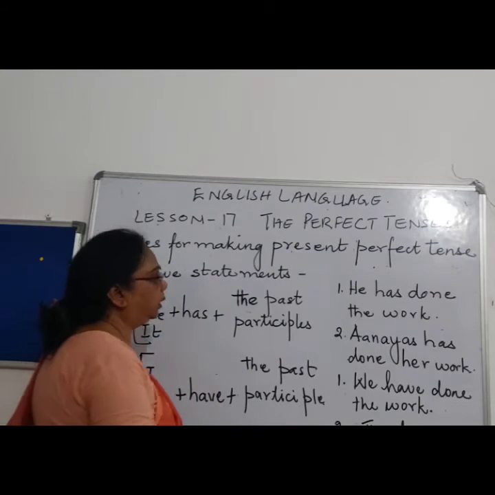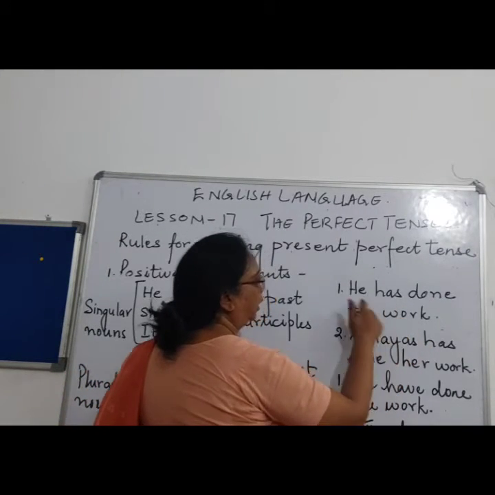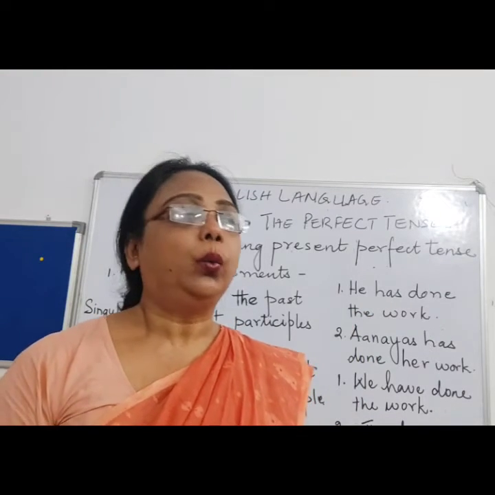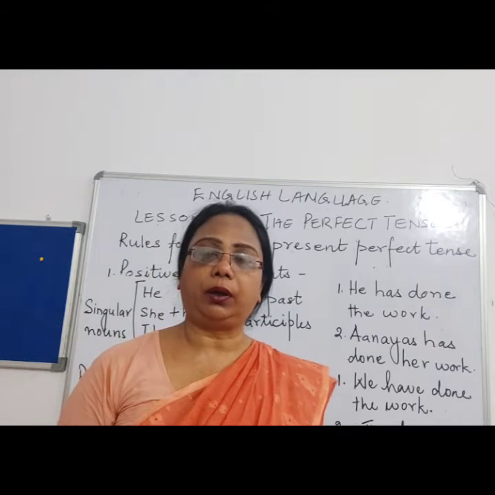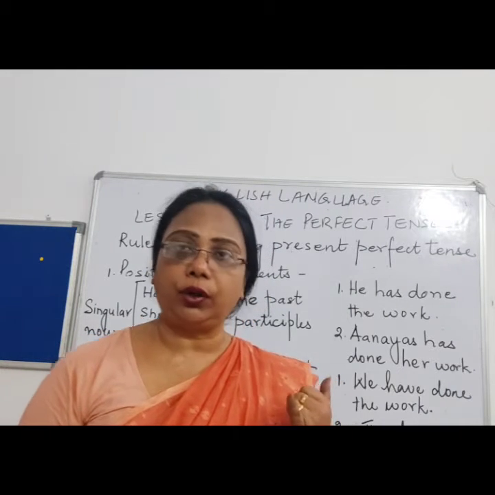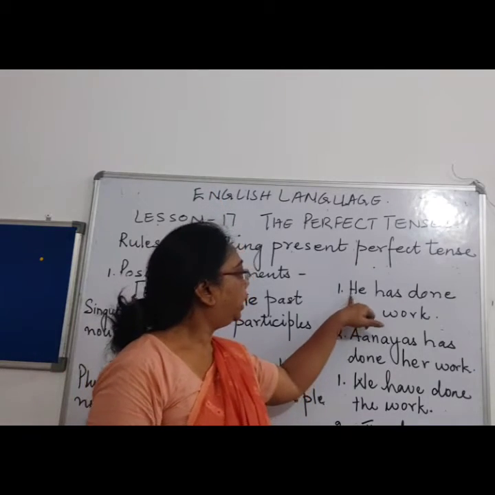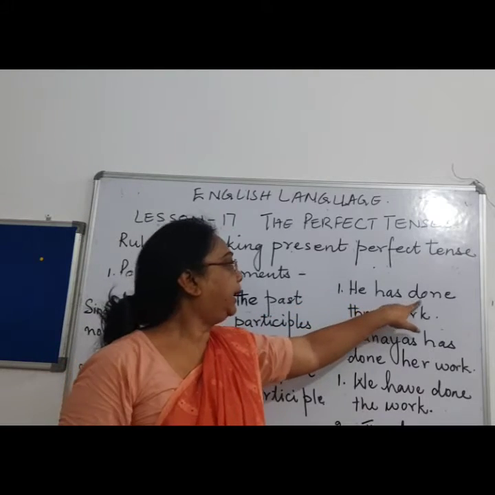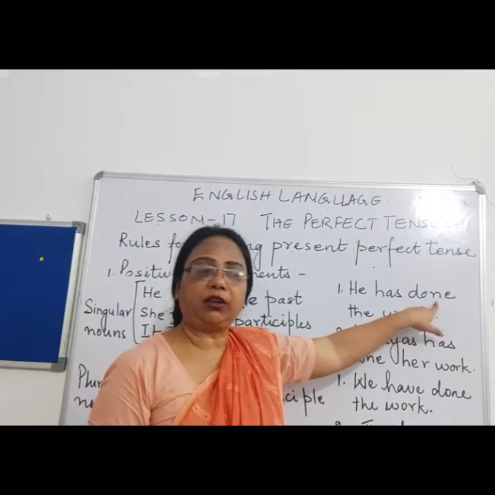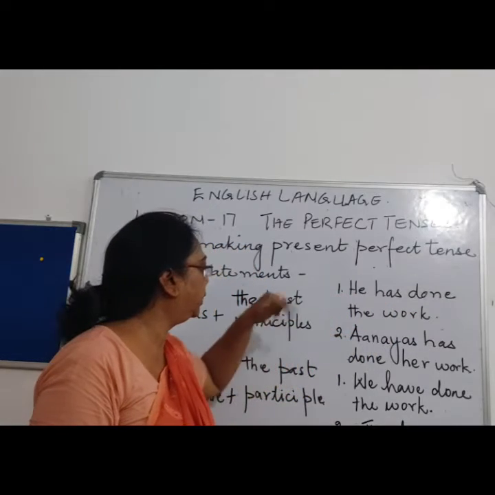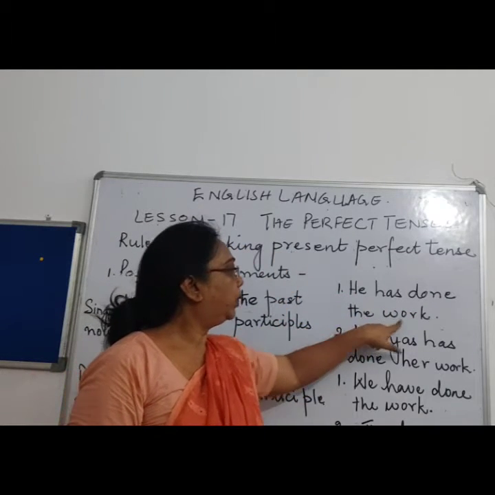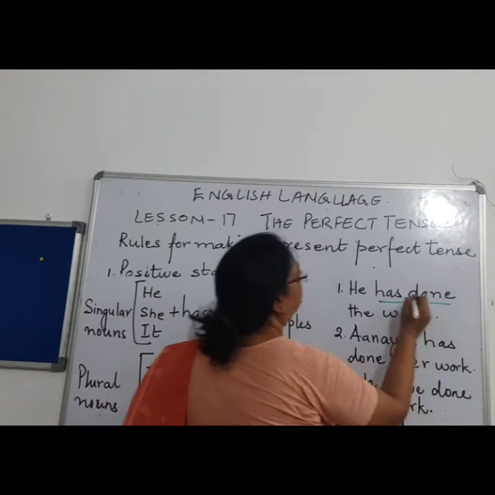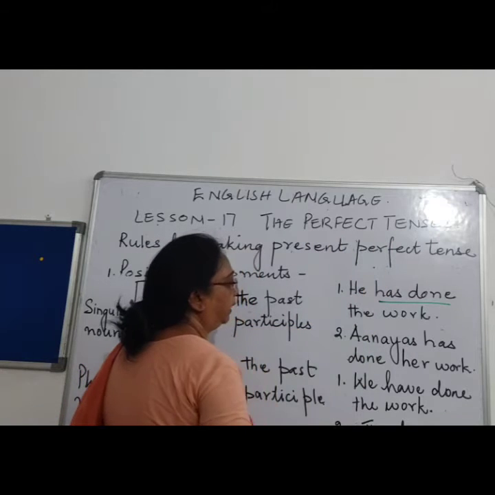Like we see over here, he has done his work. Now he is what? It is a pronoun which tells us what type of noun number it is, singular noun, right? So with he, we add has, and done is the past participle of the verb. He has done his work, right? So has done shows that it is a perfect tense.